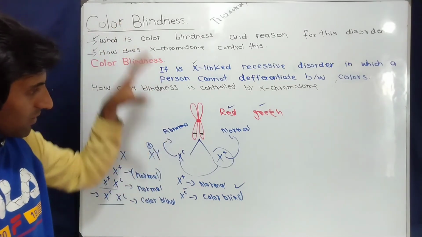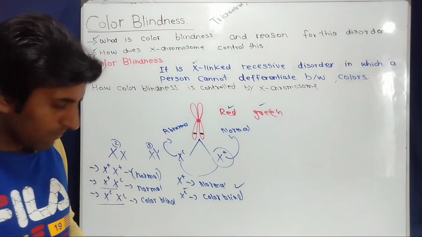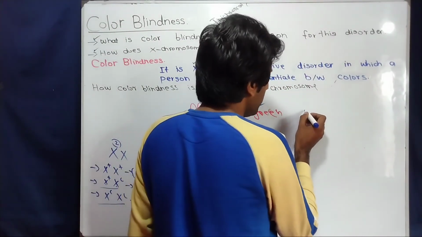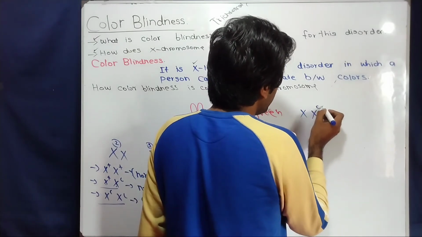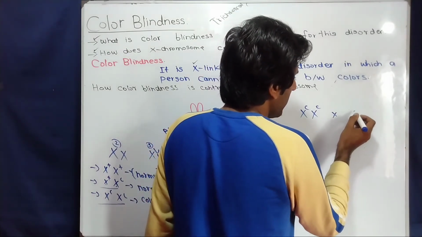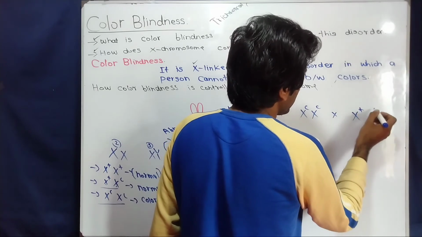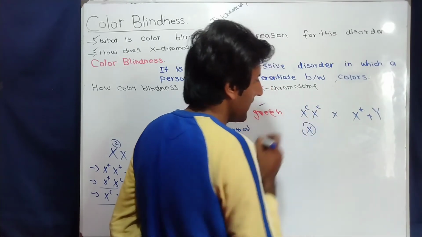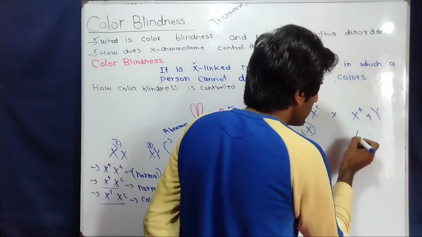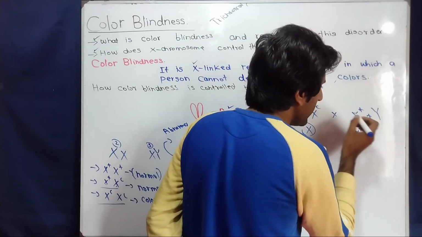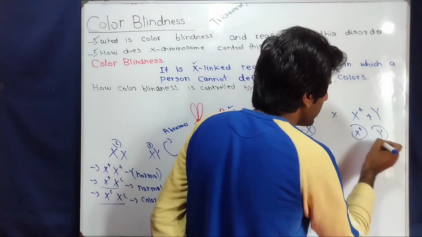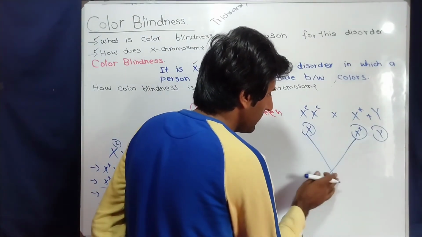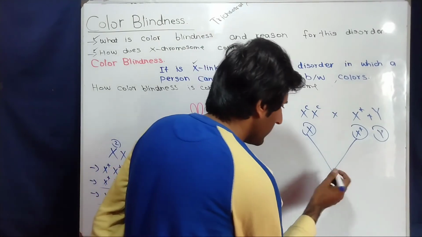Now, on the basis of this concept, you can perform any cross. For example, if I ask you to perform a cross between an abnormal female and a normal male, this female will produce only one kind of gamete and this male will produce two types of gametes, one X containing the normal allele and second Y containing without any allele. When this X containing gamete will fertilize with this female X gamete, what will happen?